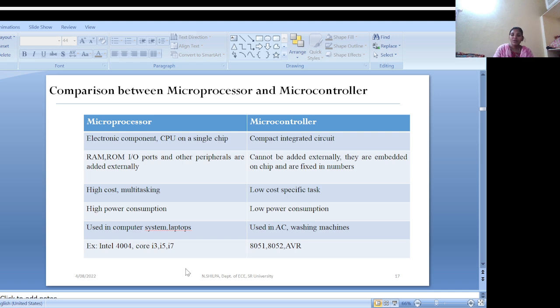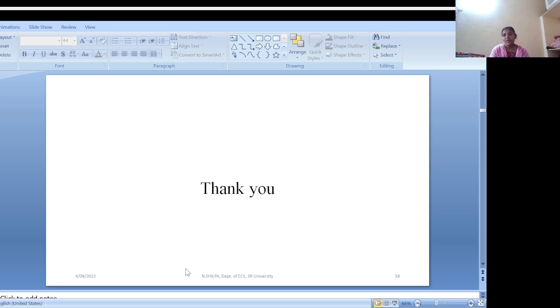Examples: controlling the temperature in air conditioning and washing machines, and monitoring sensors and IO devices. The examples for microcontrollers are the 8051 microcontroller, 8052 microcontroller, and AVRs. These microcontrollers are used in various control applications and smart embedded systems. Okay, thank you everyone.